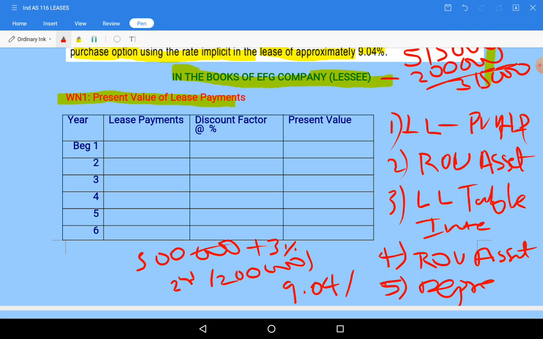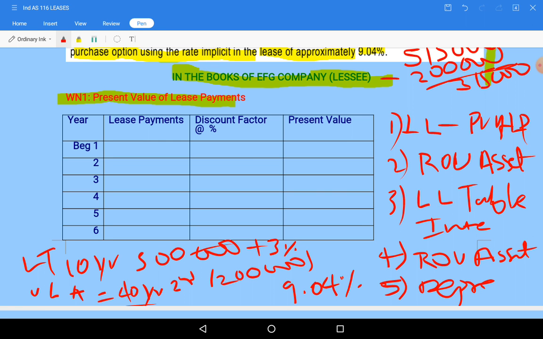And lease term, as there is no extension option, 10 years we will consider. Asset is purchased at the end of the 10th year. Okay, but useful life of asset is 40 years. These are the information we are having. For the depreciation purpose we need to consider 40 years.